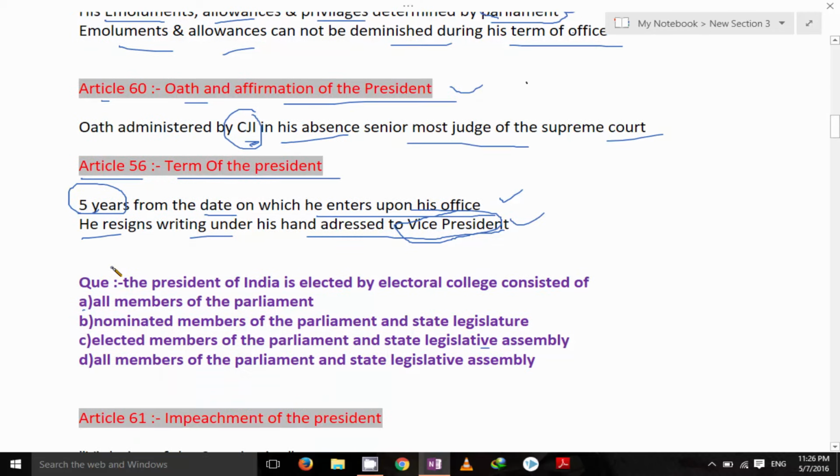Okay, the next one, the President of India is elected by Electoral College. Electoral College consists of all members of the Parliament. No, nominated members of the Parliament and state legislature. I already told that nominated members do not take part in the voting of the President of India. And then next, elected members of Parliament. Yeah, elected members of the Parliament, correct. And State Legislative Assembly. Yeah, this is correct. And all members of the Parliament and State Legislative Assembly. No, not. So C is the answer.